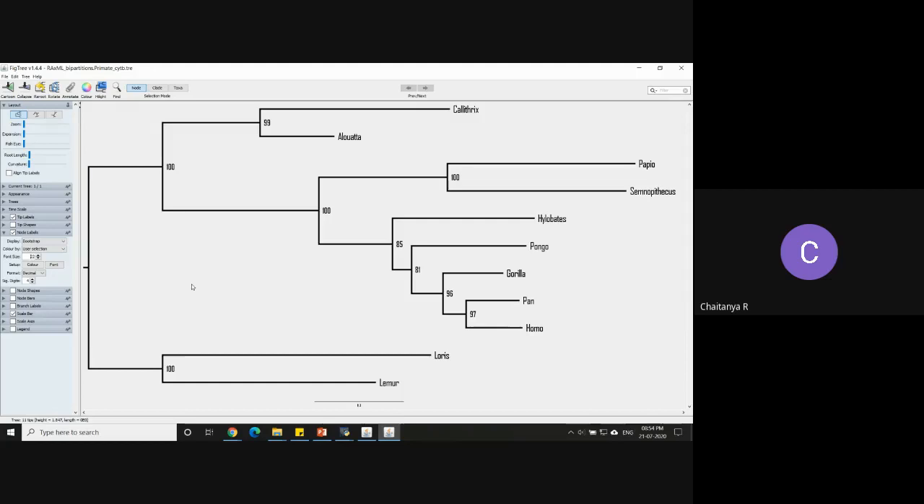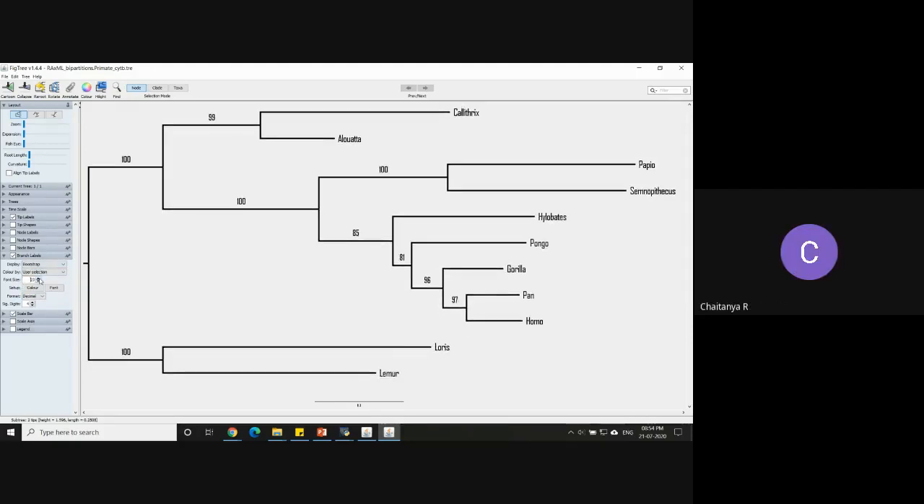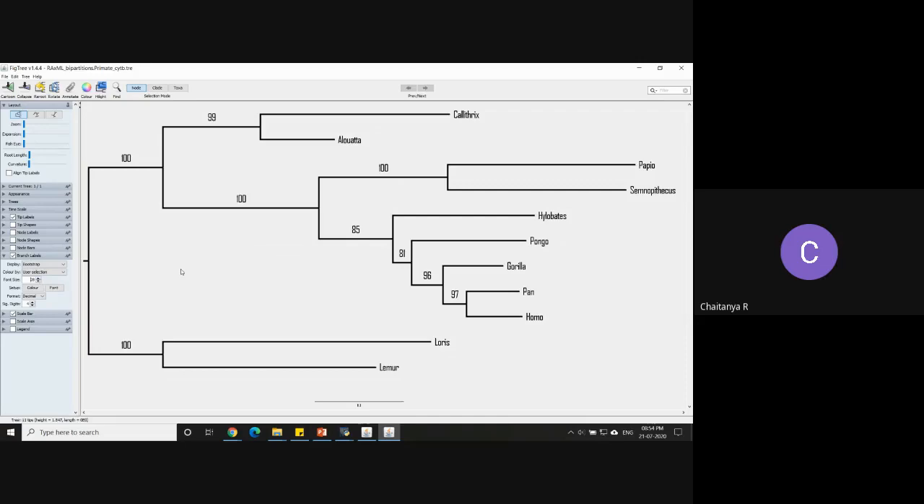So if you can click on branch labels. Okay. Yeah, and just expand that, and you'll get the same label. Bootstrap. Yeah, just increase the size. So this actually represents the true meaning of the bootstrap values, right?